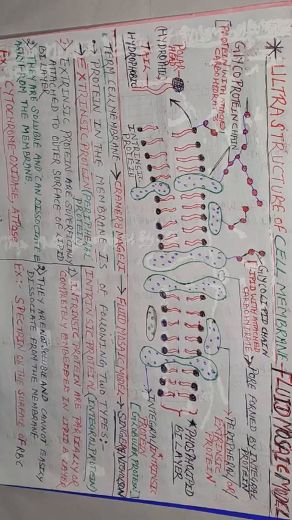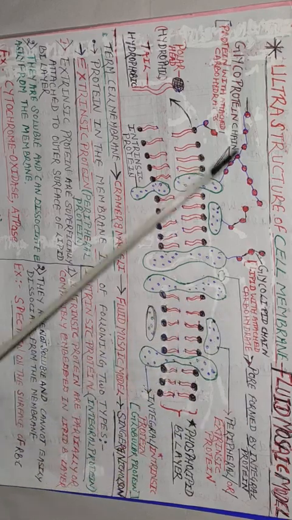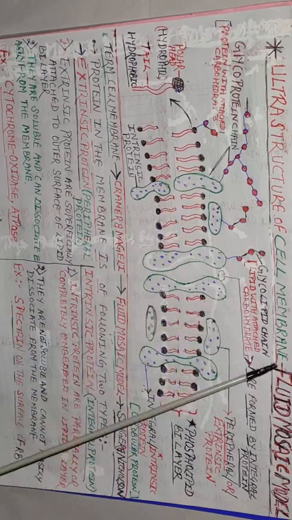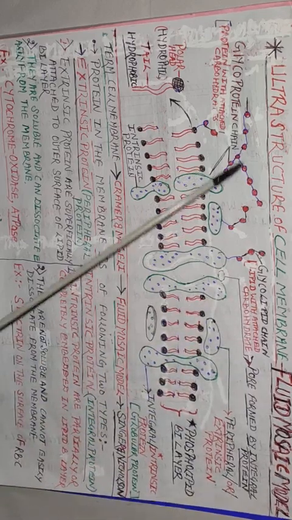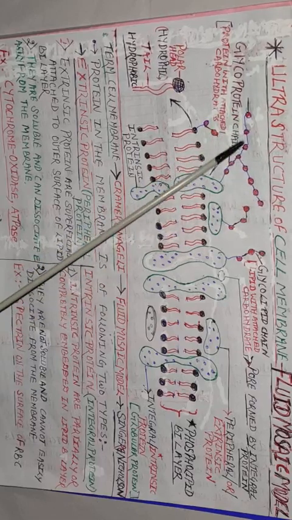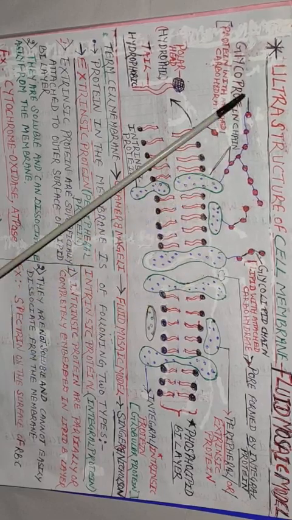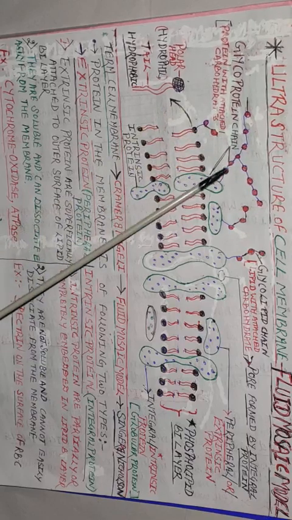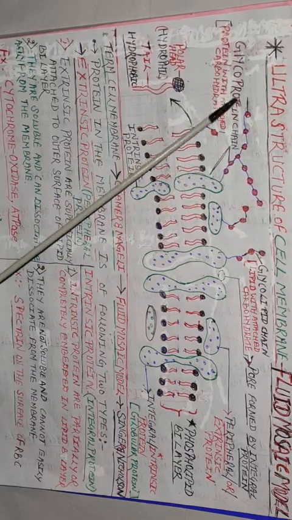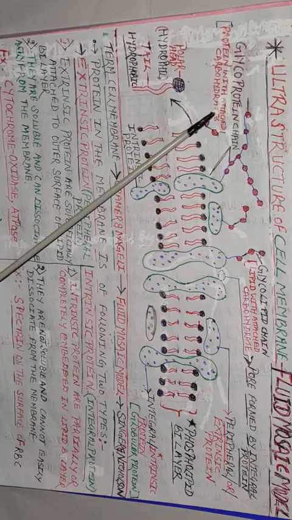Okay, student. Now the third and last thing which we are going to study in this important part of the fluid mosaic model is, children, you see this dotted chain structure. Are you seeing this? So student, this is the glycoprotein chain. Glyco and protein mean, student, protein with attached carbohydrates.